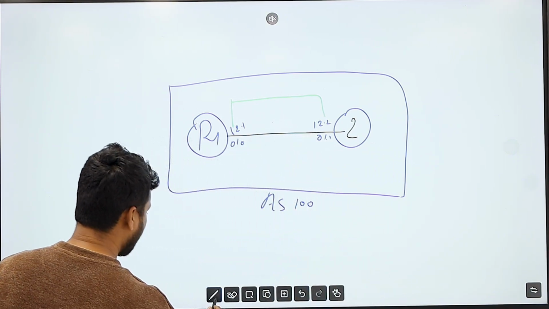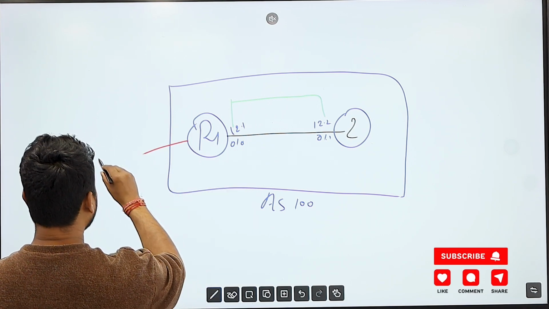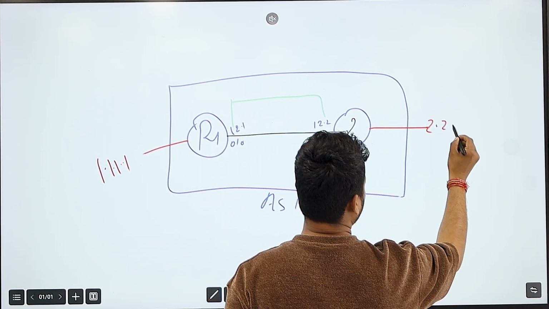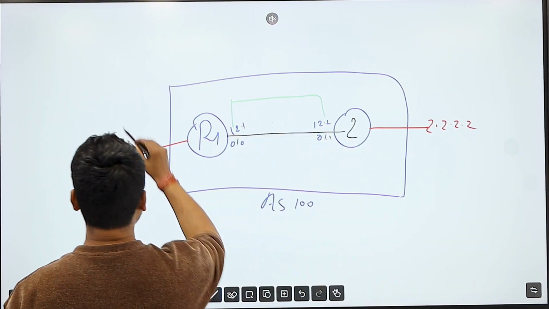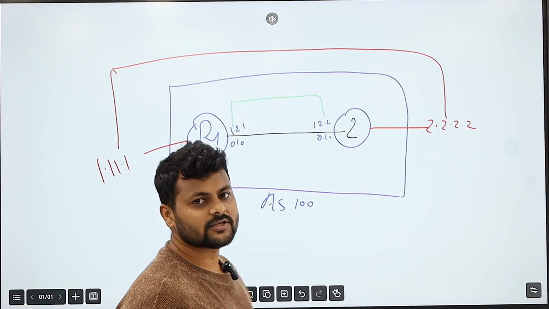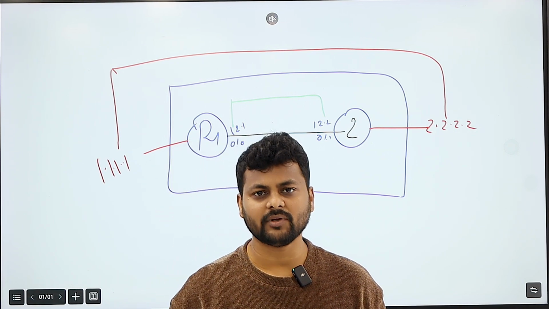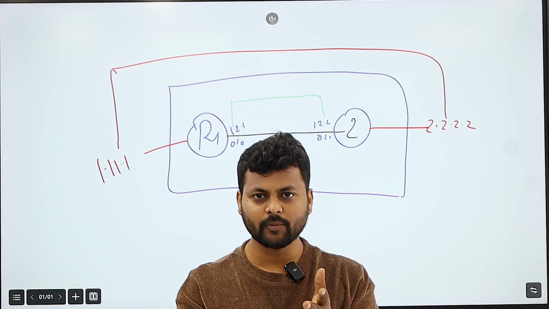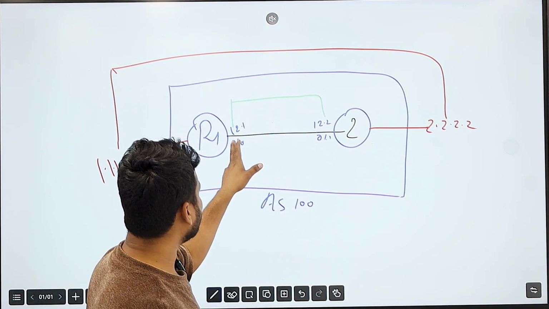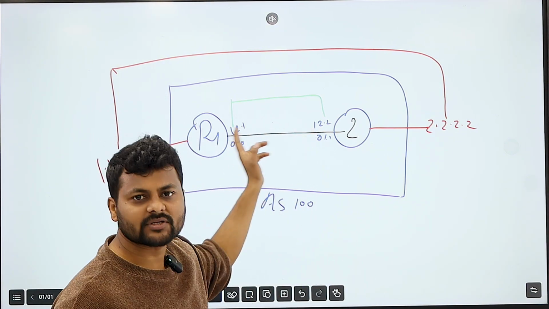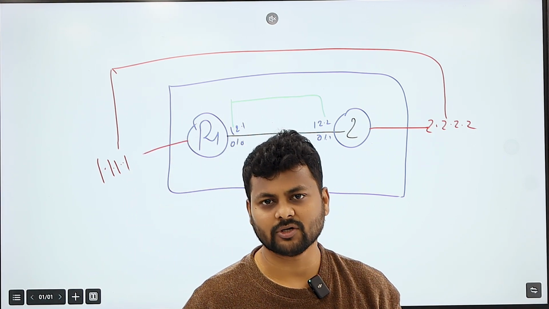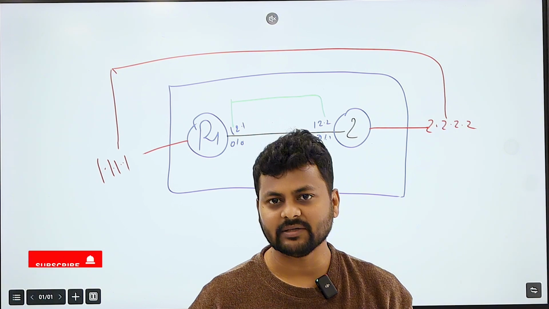In the same way, I have a loopback over here, 1.1.1.1, and I have a loopback 2.2.2.2 over here, right? If I form the neighborship between this loopback and that loopback, this is called an indirect iBGP neighborship, because it's part of a different broadcast domain, or we can call it a multi-hop iBGP neighborship. But between 12.1 and 12.2, they are part of the same broadcast domain. We can call this a direct iBGP neighborship. We can also call it internal BGP as well.